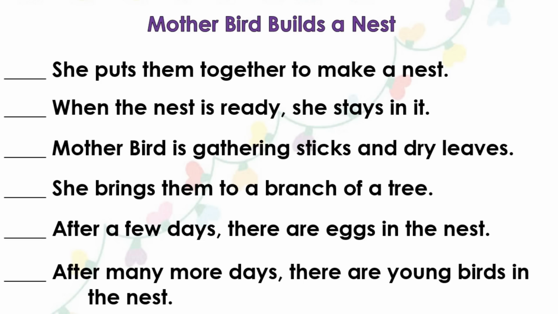First, let's find the sentence that tells what happened first. So, the first thing that happened in this story is, mother bird is gathering sticks and dry leaves. Then the second thing that happened is, she brings them to a branch of a tree. Then the third thing that happened is, she puts them together to make a nest.